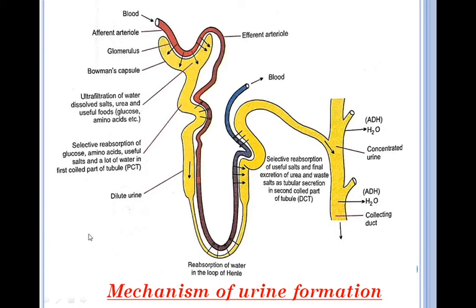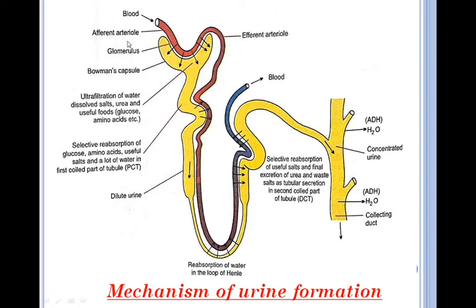Now let us see how the nephron helps in the removal of nitrogenous waste from the blood and helps in the formation of urine. How does it help in purification of blood by removing the nitrogenous waste?